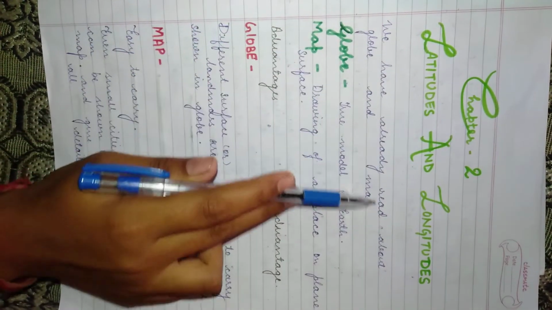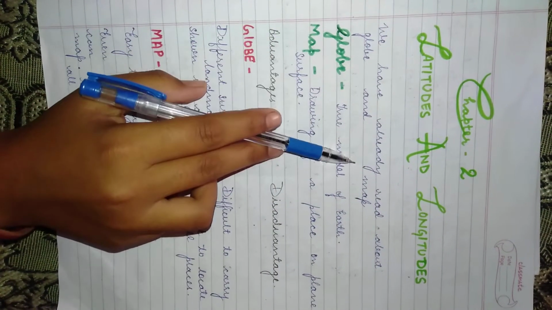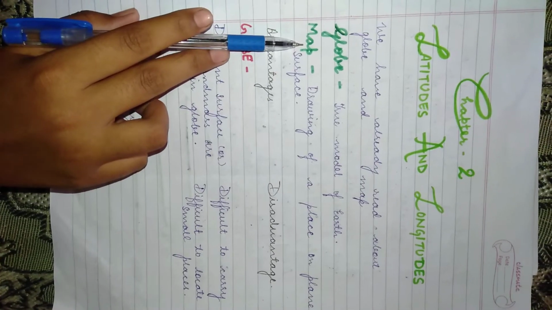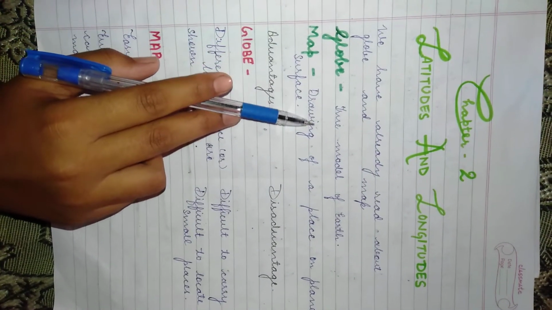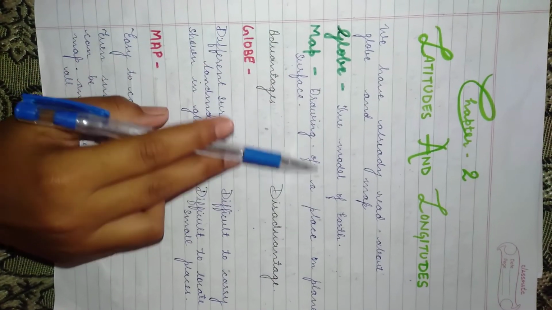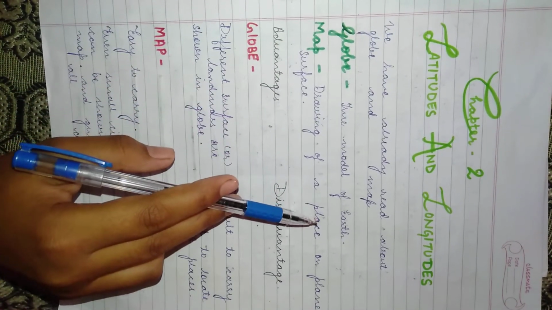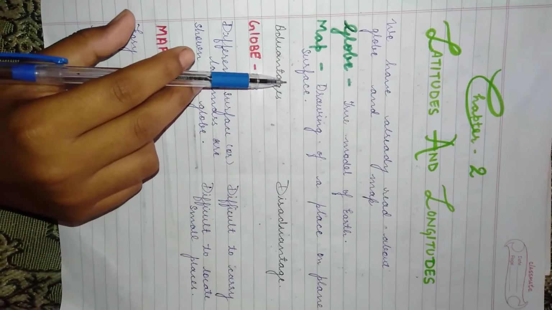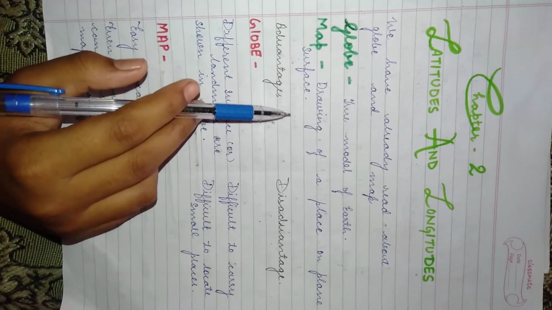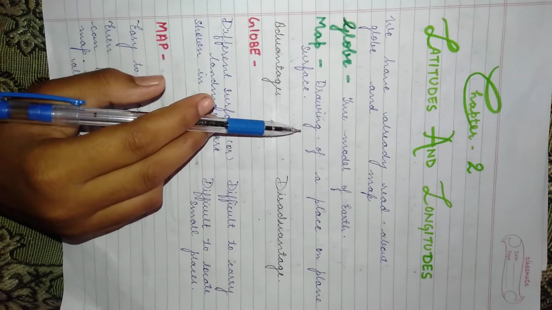We have already read about globe and maps. Globe is a true model of Earth, but it is not possible to mark all the places on it, while particular maps can contain almost all the places they are meant to have.